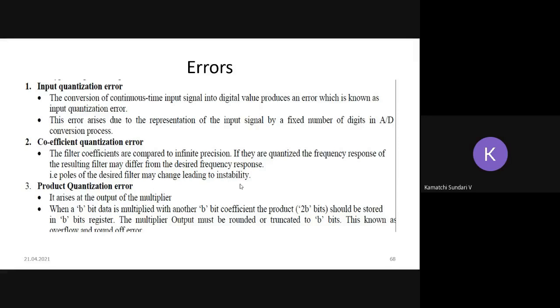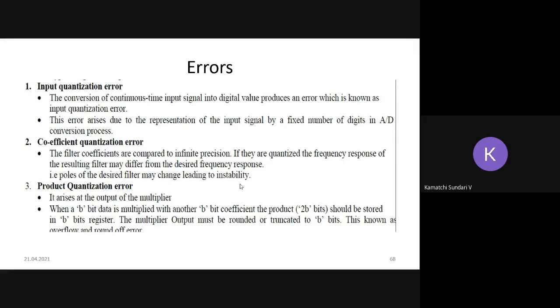But due to the quantization procedure, the pole location will get shifted, right? So suppose one of my poles shifts to the right hand side of my S plane, then my system will move from stable condition to the unstable condition. It may happen, it will happen, right?